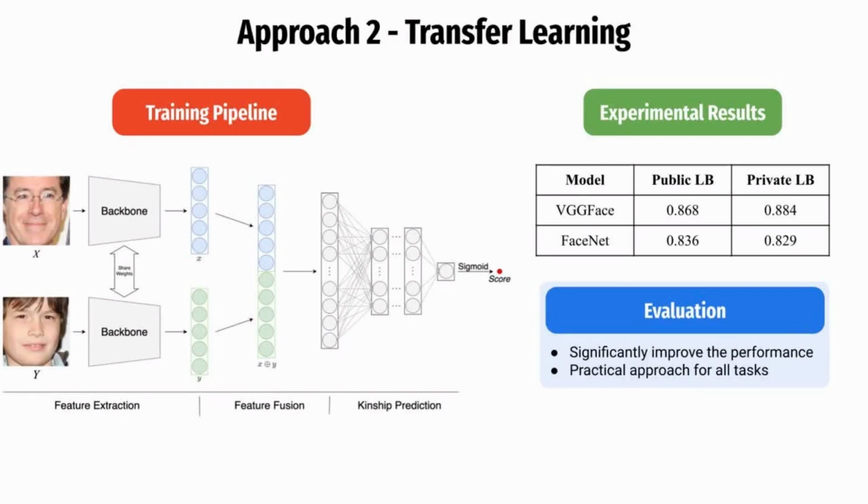The second approach is essentially the same as the first approach, but instead, we now use transfer learning, which is a technique that involves leveraging the knowledge learned by a model on one task and applying it to another related task. For our case, we utilize VGG and FaceNet trained by other researchers on various facial recognition tasks and fine-tune them to make our prediction. The results show that transfer learning can significantly improve the performance of both models, and VGG now outperforms FaceNet by a small margin, indicating it is actually more suitable than FaceNet for our task.